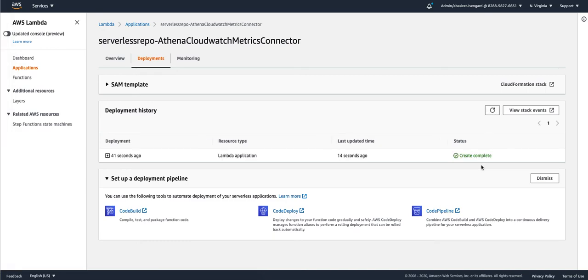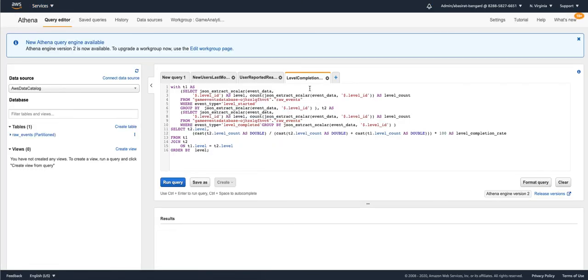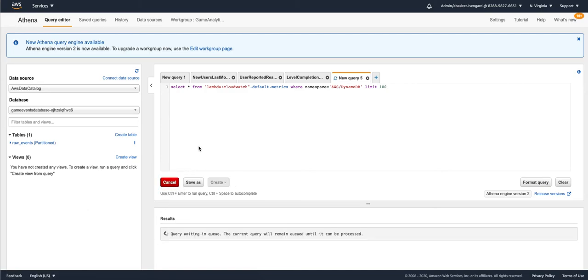Okay, the connector is deployed. Very good. Let's go back to Athena service and run our federated query for CloudWatch metrics data. This query lists CloudWatch metrics where our namespace is pointing to Amazon DynamoDB.